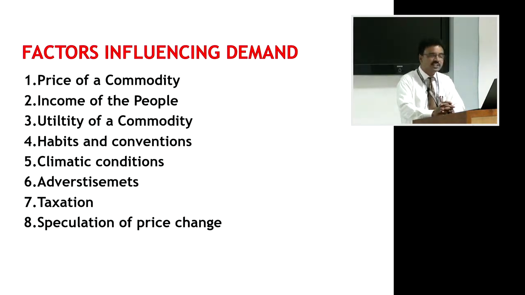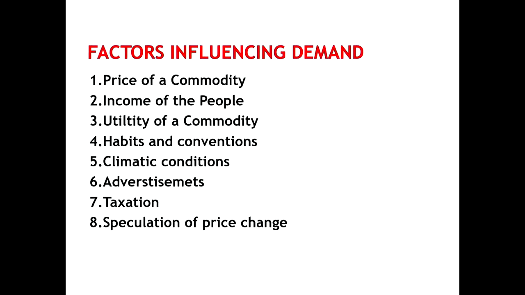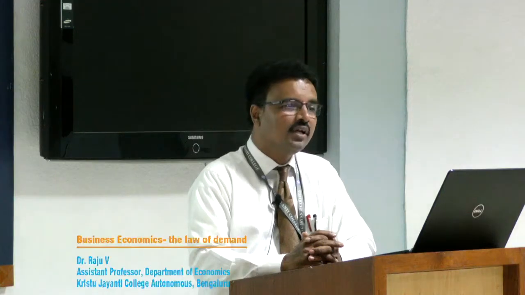And further, taxation. When the government is going to impose a high rate of taxation on manufacturers, cost of production increases. When cost increases, price of a commodity goes up. When price goes up, demand automatically curbs. On the other hand, when taxation is lower, then cost will become lower, and finally, price becomes cheaper and